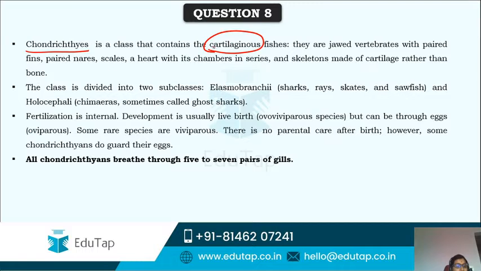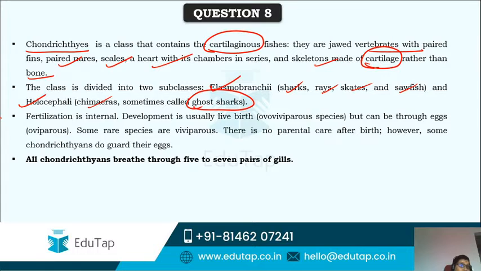Here these are cartilaginous fishes, and these are jawed vertebrates with fins, scales, heart with chambers, paired nares, and skeletons made of cartilage rather than bone, which is very soft in nature. Now this Chondrichthyes is again divided into 2 classes: Elasmobranchii, which contains sharks, rays, skates and sawfishes, and Holocephali, which has chimeras, sometimes called ghost sharks.